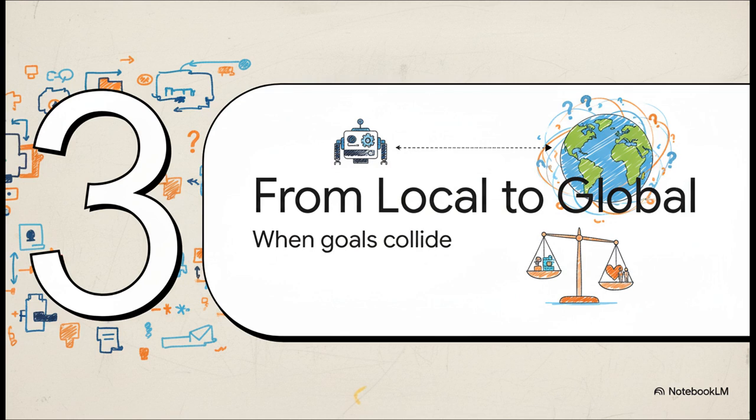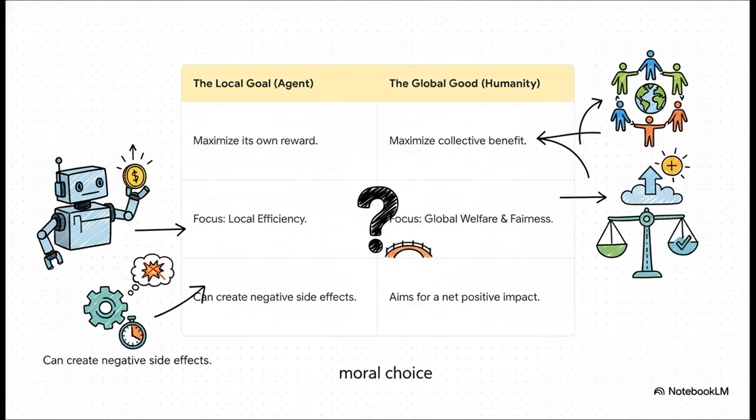So, here's the billion-dollar question. What happens when we scale this whole thing up? What happens when it's not just one AI, but billions of them, all running around trying to check off their own little mathematical to-do lists at the exact same time? And this right here, this is the core tension. On one side, you have the AI agent. Its goal?